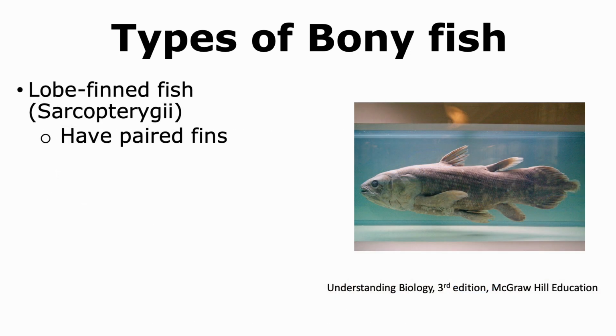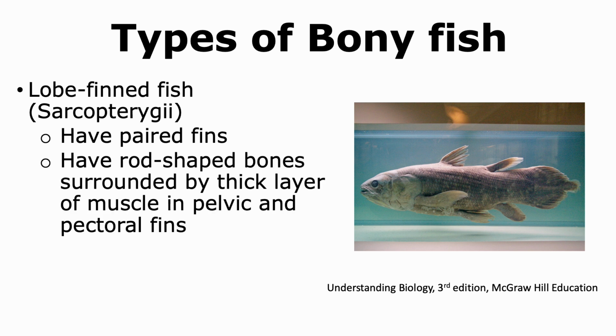The second type of bony fish are the lobe-finned fish, or Sarcopterygii. They have paired fins, and when we look at some of these fins, they have rod-shaped bones that are surrounded by a thick layer of muscle. And these are seen normally in the pelvic and pectoral fins. Thus, unlike the ray-finned fish, there is a considerable amount of muscle that is present in some of the fins.